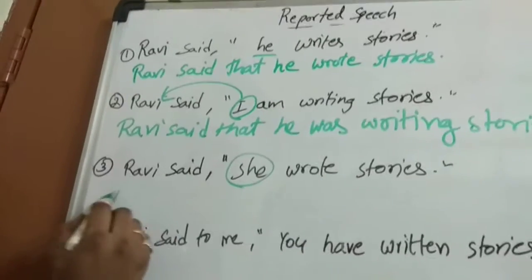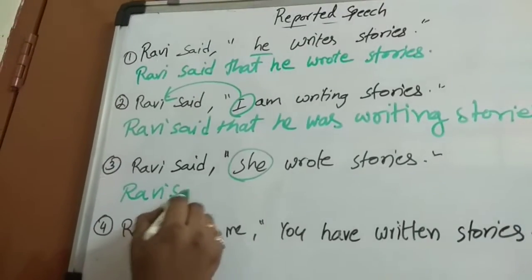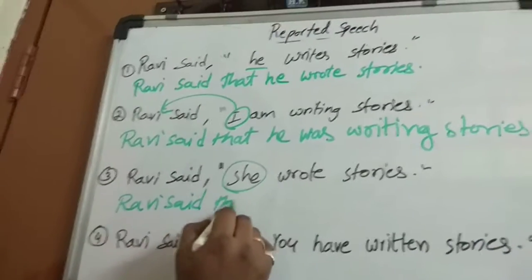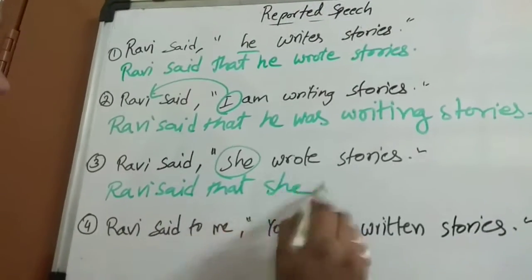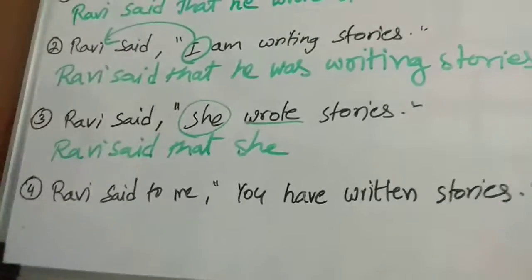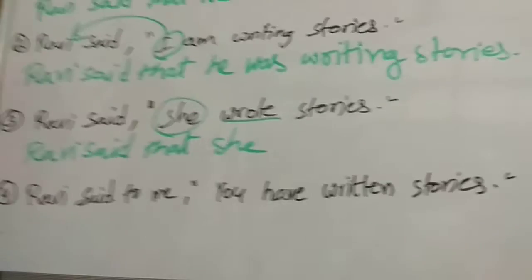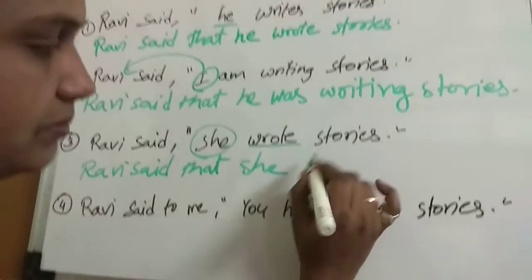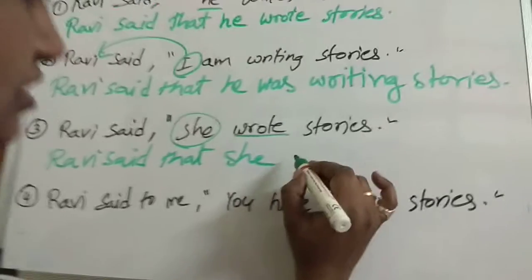Third person. Will not change. Ravi said that she, past tense, no? Simple past will change into what? Past. Simple past will change into past perfect. Okay. She had written stories.